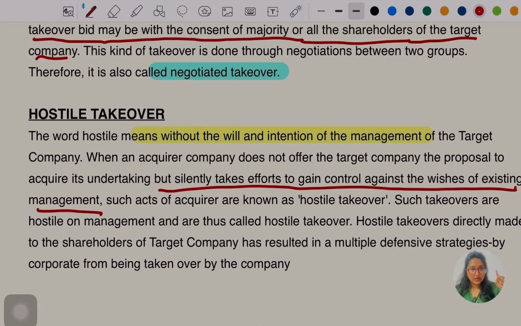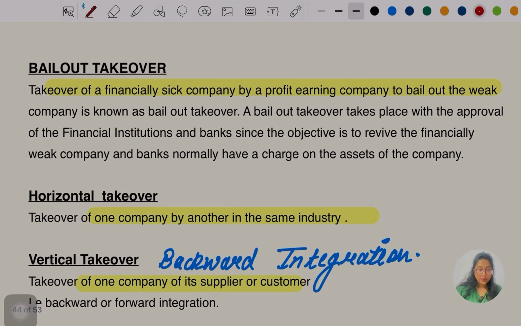Okay, so now I got the meaning of friendly takeover, second, the hostile takeover. Let's go for the other, bailout takeover. When the sick company, we are talking about a sick company, and the first is the sick company and the second one is the profit making company. When the sick company is taken over by whom? Definitely the profit making company, okay. So this is all about bailout takeover, okay. I keep remembering turnover again and again, no, it is takeover, okay.